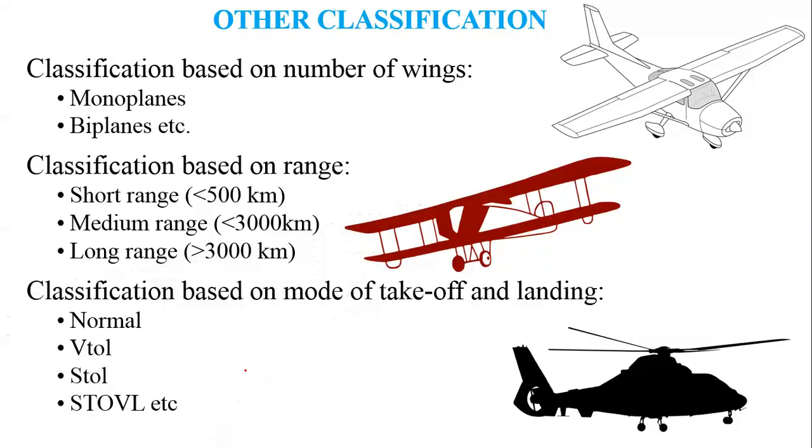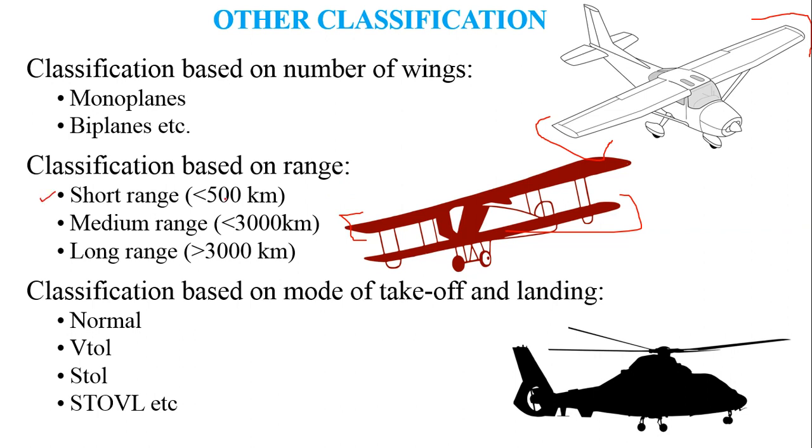Now, when we classify the aircraft based on the number of wings, it can either be a monoplane, such that it has one wing, since mono means one, or it can be a biplane, so it has two wings. So here, this is a typical example of a monoplane, and this is a typical example of a biplane. Biplanes were common in World War II or before World War II. After that, the biplanes were totally reduced.